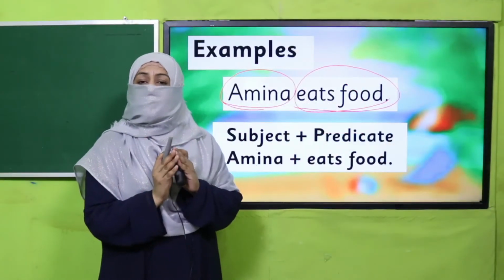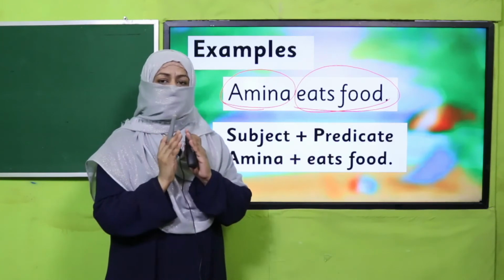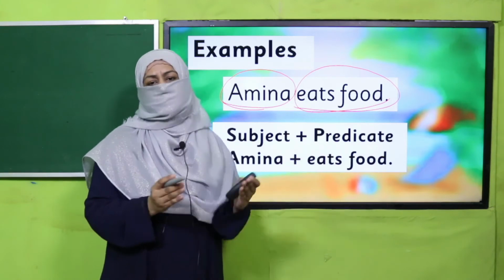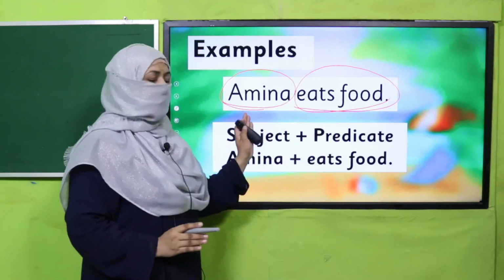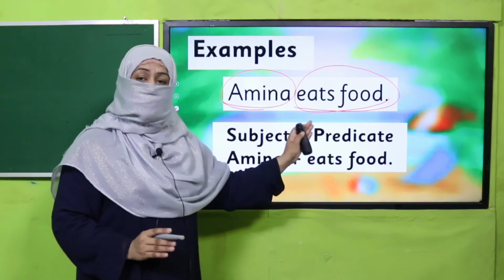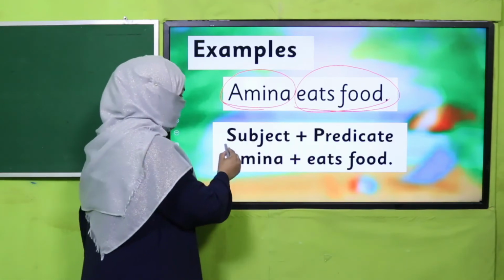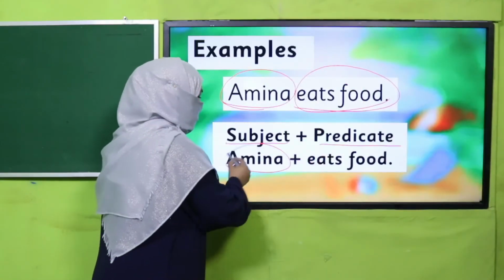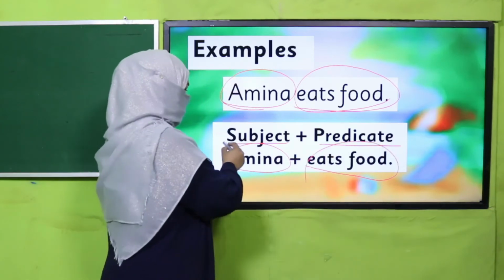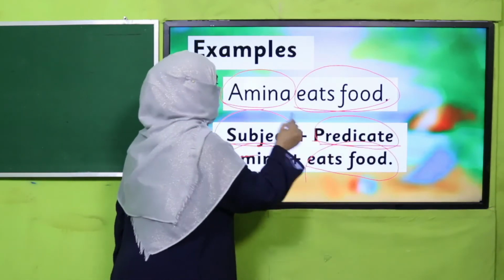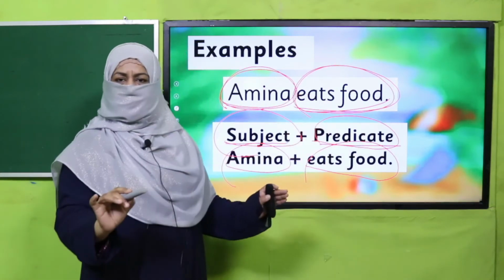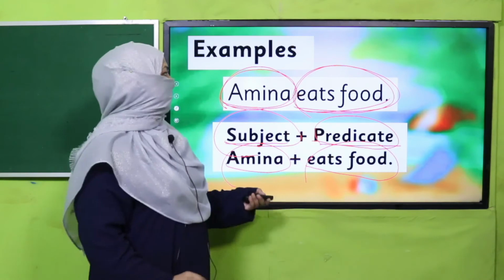Now we can divide a sentence into two parts as well. What can that be? If we take the subject separately, the rest of the whole sentence is the predicate. This is also a division of a sentence, which is called subject plus predicate. So we need not make verb and object separate. Subject plus predicate. Amina is the subject, and the rest of the sentence, eats food, is the predicate. Right? Okay.